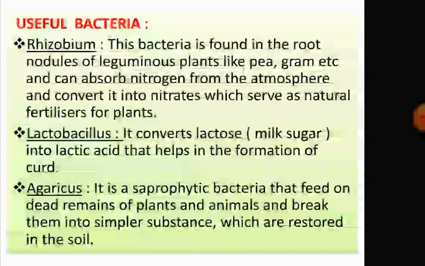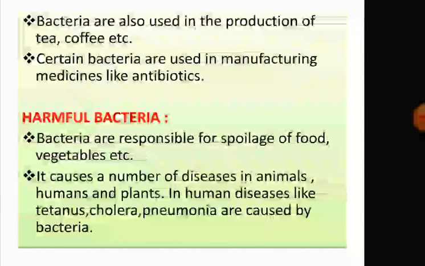Agaricus is a saprophytic organism. Those that feed on dead remains of plants and animals are called saprophytes. They break the dead remains down into simpler substances. Some bacteria are used in the production of tea, coffee, etc. There are certain bacteria which are used in manufacturing medicines like antibiotics.